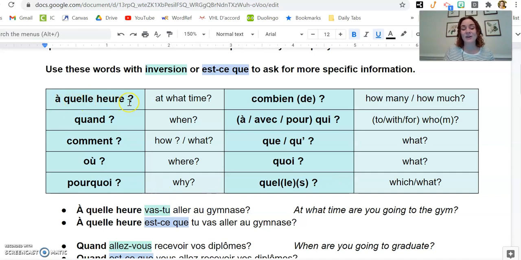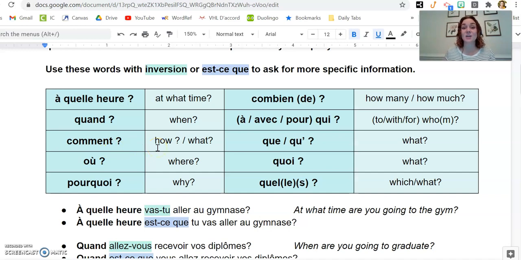À quelle heure? À quelle heure means at what time. Quand? Quand means when, and that's asking for like what day of the week or what time frame. So it's not asking à quelle heure for a specific time. It's asking quand, when in general, like what day, morning or afternoon. That's quand. Comment? Comment means how.